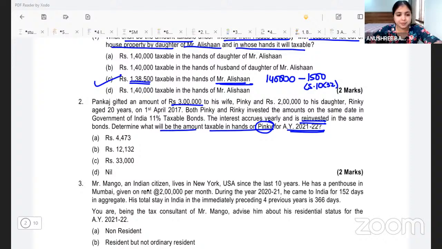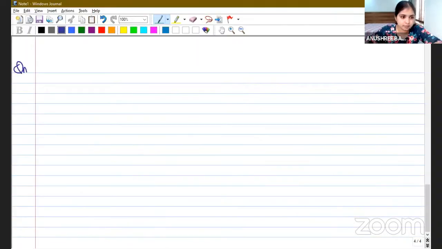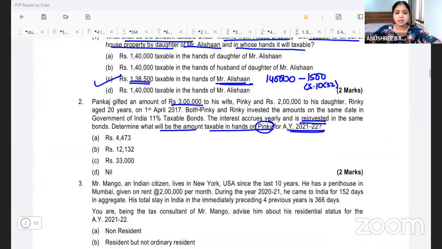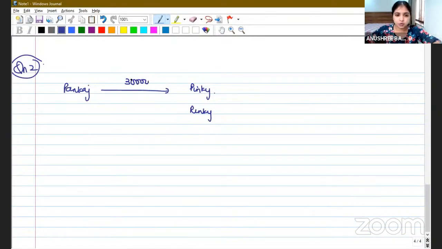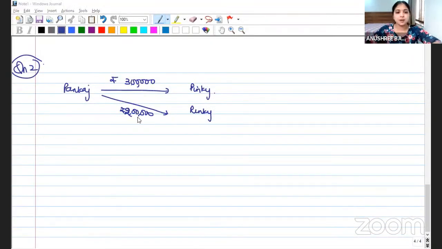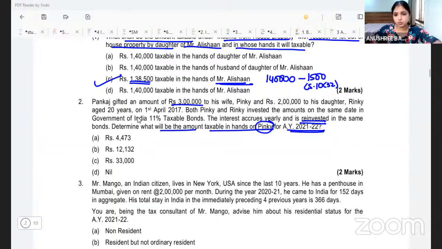See what has happened in this question. I'm talking about question number 2 now. Here, my assessee, Mr. Pankaj, his wife, Pinky, and his daughter, Rinky. So Pankaj gifts 3 lakh to Pinky and 2 lakh to his daughter. Both of them invested the amount on the same date in 11% taxable bonds.